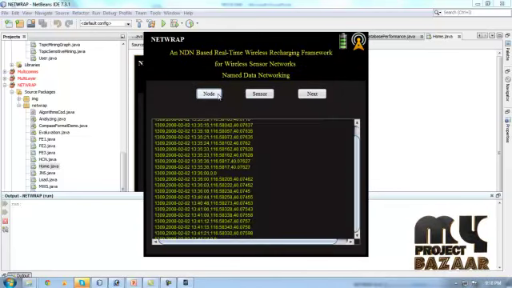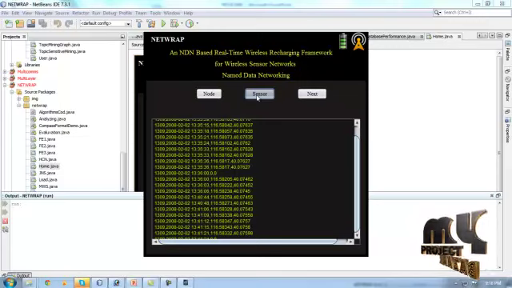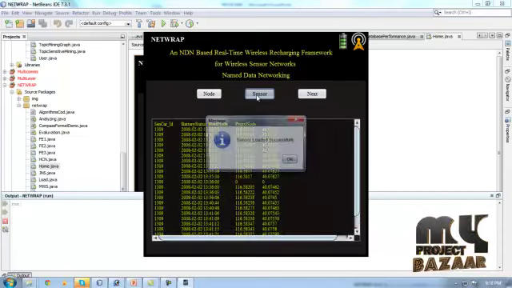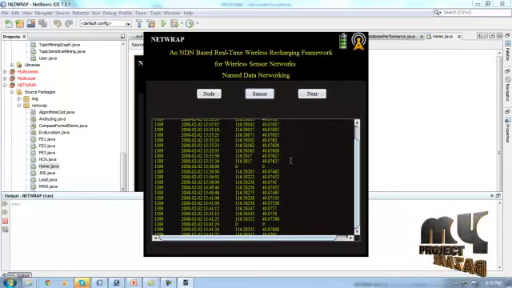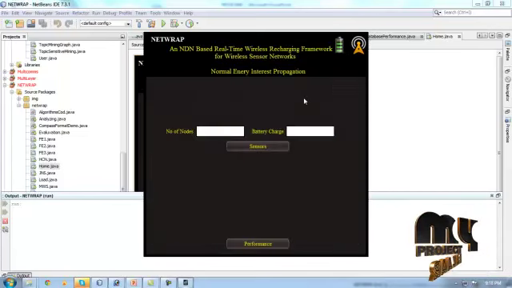This is creating the nodes, and after that we create the sensors based on the communication process. These sensors are created from the wireless sensor network based on the recharging framework in the NDN framework. After creating, this process is successfully completed for every node from our sensor nodes. Here the sensor nodes are successfully created.